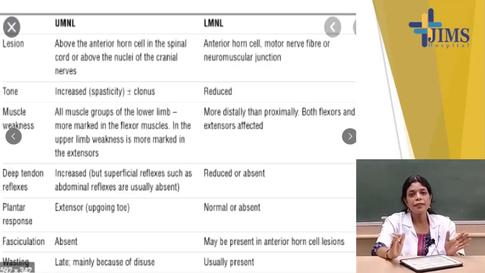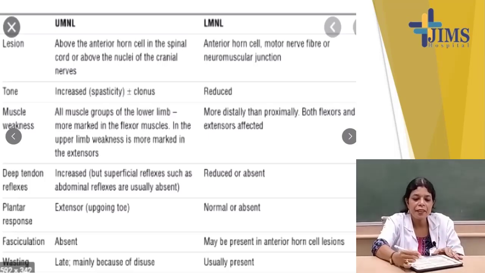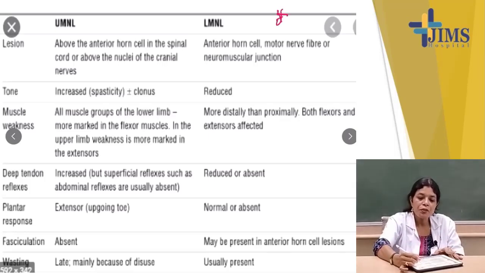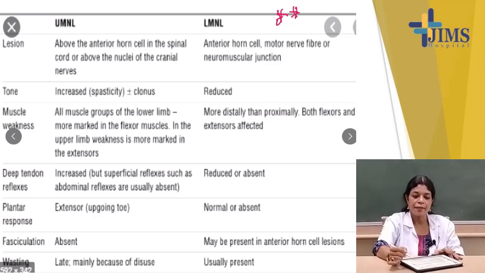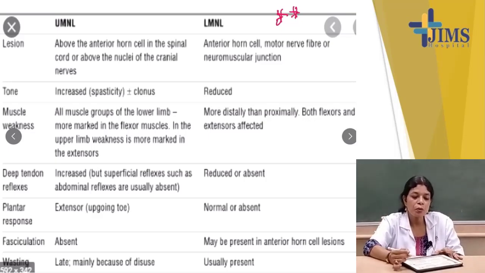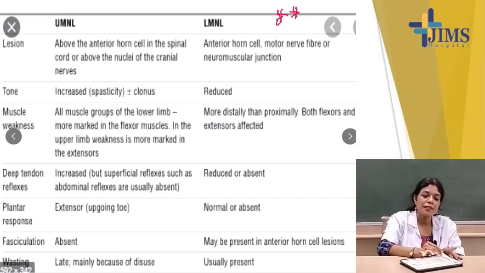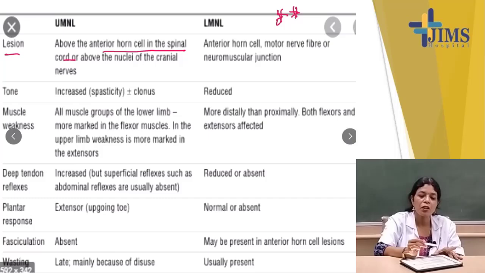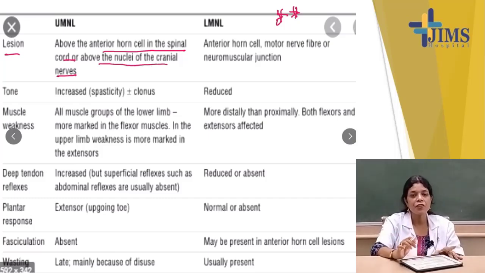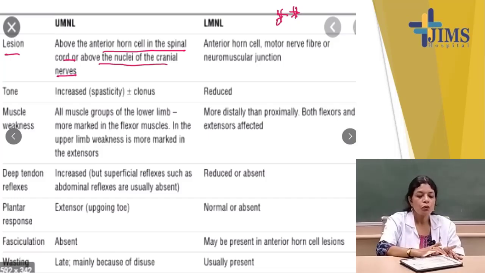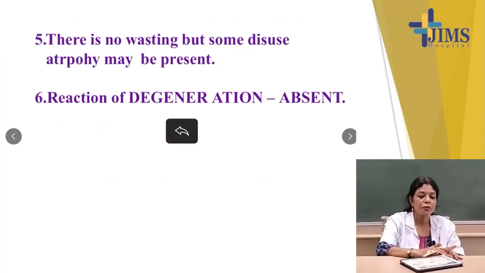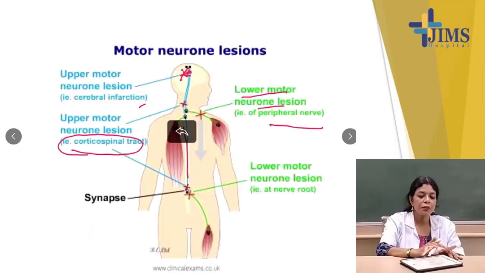So what is the difference between upper motor neuron lesions and lower motor neuron lesions? It is very, very important. You have to learn all this before the exam. In an upper motor neuron lesion, where is the lesion? The lesion is above the anterior horn cell in the spinal cord or above the nuclei of the cranial nerves. From the pictures you can get a clear idea of what is upper and lower motor neuron.